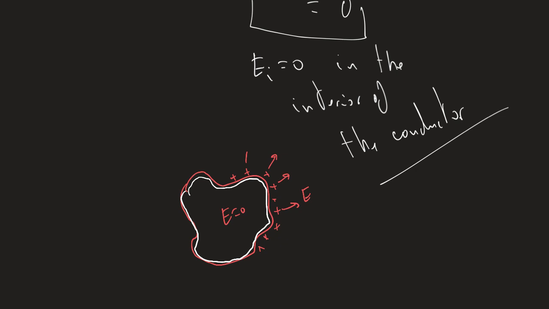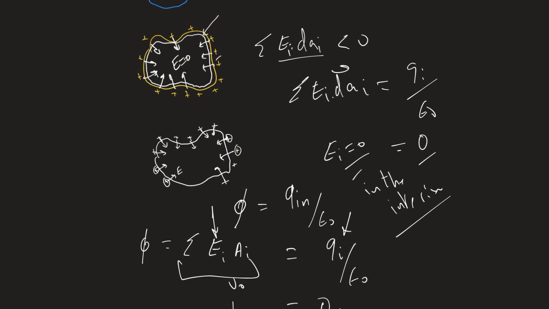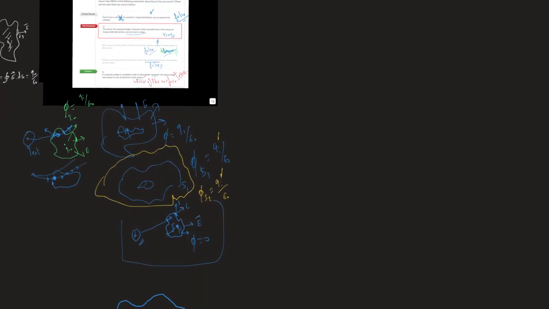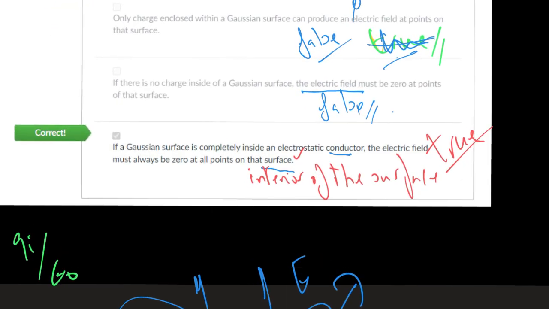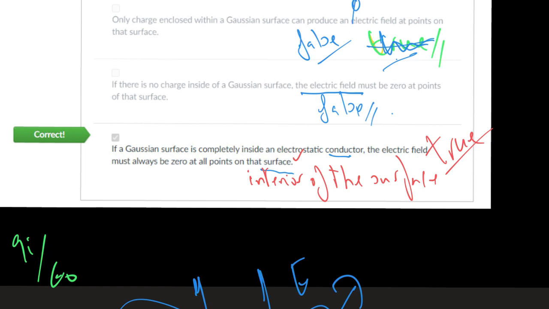But there is charge on the surface, and there is an electrical field outside of the conductor. So I think that this question, they marked it as correct, but they should say in the interior points of the surface, inside the volume. But they marked it as true. It looks true, but it's not.